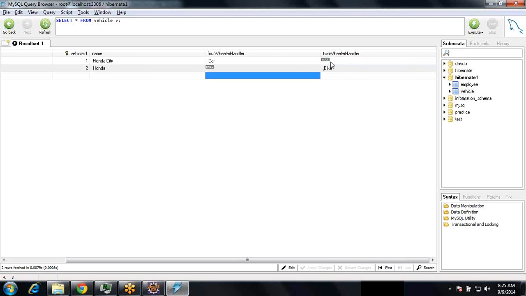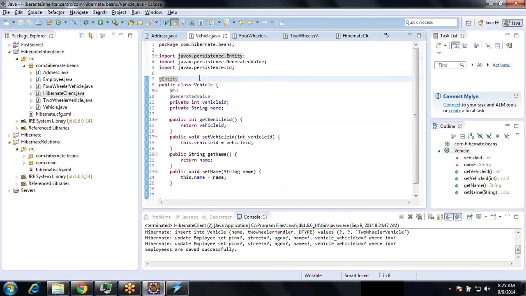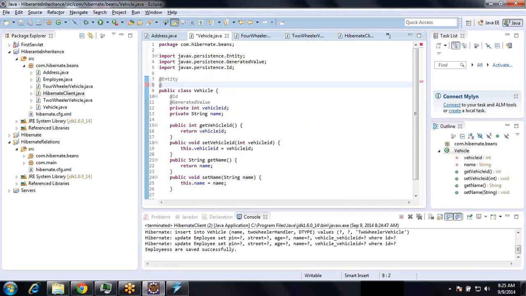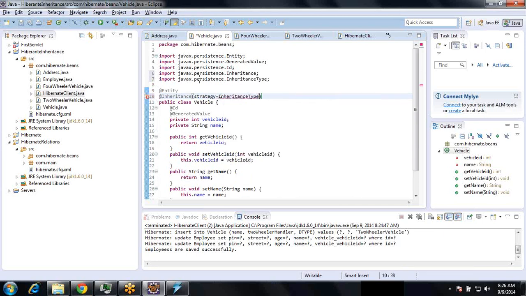For that, the only thing you need to do is mention here the inheritance strategy, inheritance type.